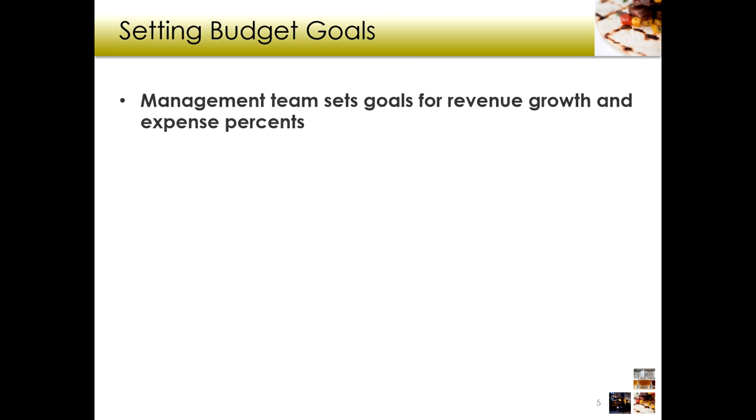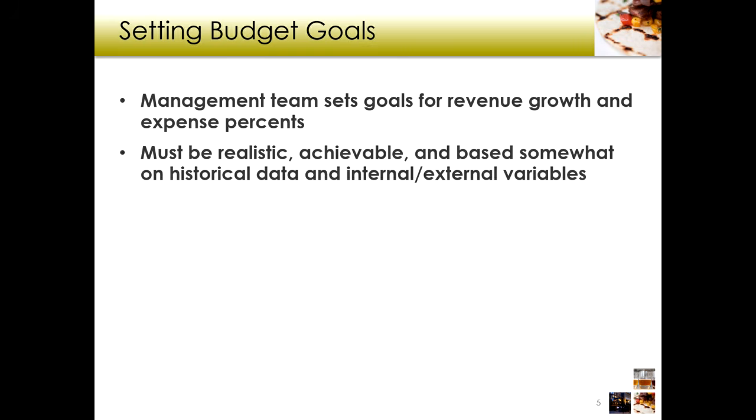The management team sets goals for revenue growth and expense percents, right? We figure out we're going to have a 24% food cost. We know what our revenue is going to be. We can figure out how many dollars we need to spend on our food for the month, for the week, etc., right? Like I mentioned before, they must be realistic, achievable, and based somewhat on historical data and internal and external variables. If you have a budget of 24% food cost and last year you did 35%, you better have a plan in place to be able to hit that 24%.